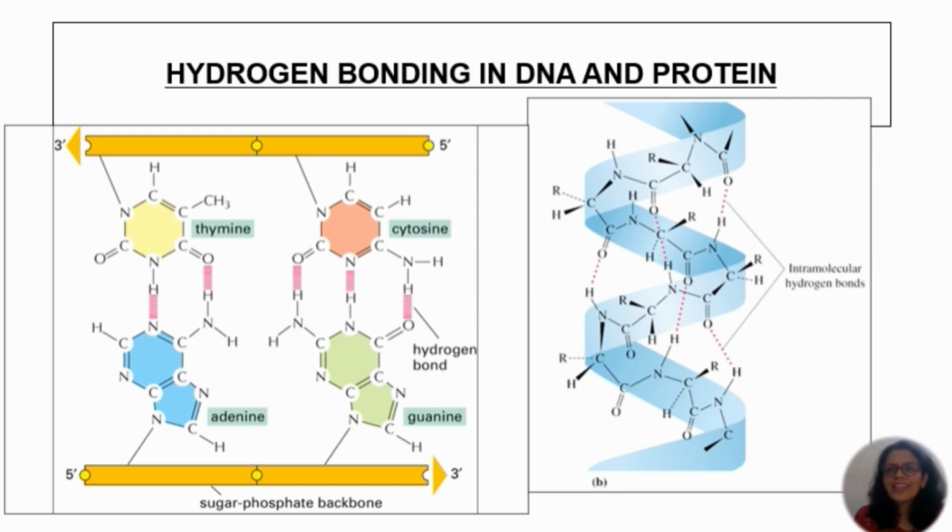Now hydrogen bonding is very important in our day-to-day life. We can see this in DNA as well as in proteins within living organisms. Just you can see from here, this is nitrogen and hydrogen bonding, oxygen and hydrogen bonding, and just see from this intermolecular hydrogen bonding. You can see it from here also, intermolecular hydrogen bonding. So this is a strong bonding.